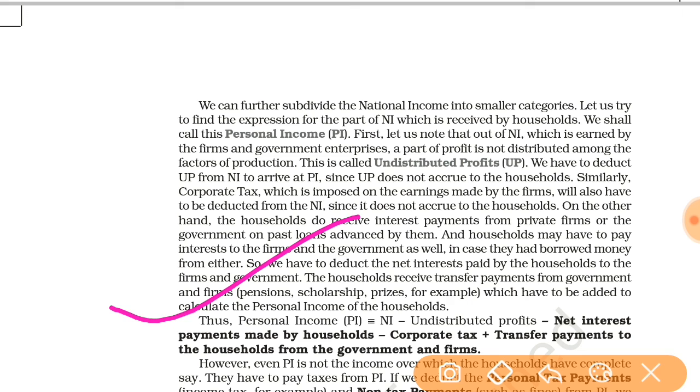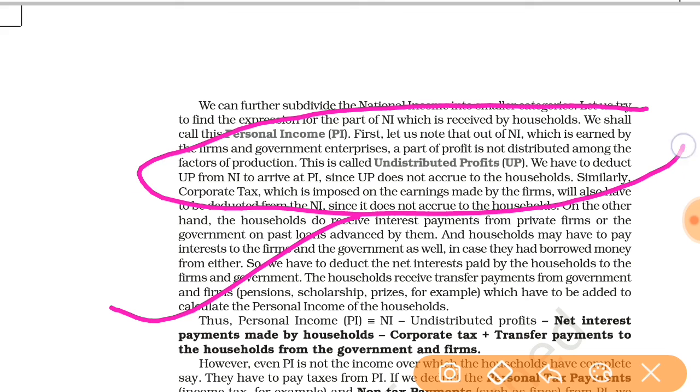So here we have to understand what undistributed profits are. It is said that of the profit earned by the firms and government enterprises, a part is not distributed among the factors of production. This is called the undistributed profit. It means the profit which is not distributed among the factors of production is called undistributed profit.